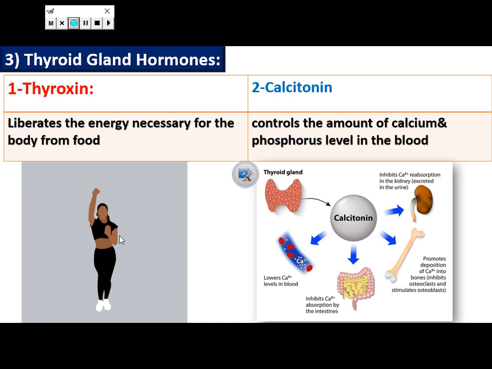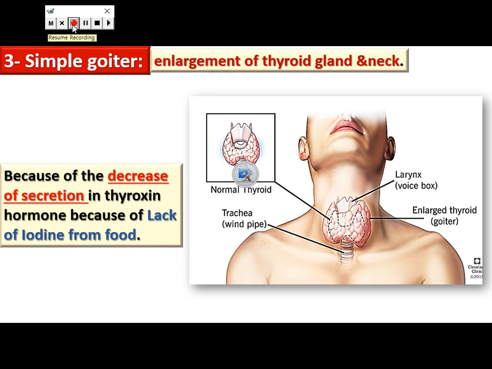Our food must contain a suitable amount of iodine, as iodine enters the structure of what? It enters the structure of thyroxine hormone, which is necessary to liberate energy from food. What happens by increasing or decreasing the amount of thyroxine in our body? It may cause hormone disorder and diseases.